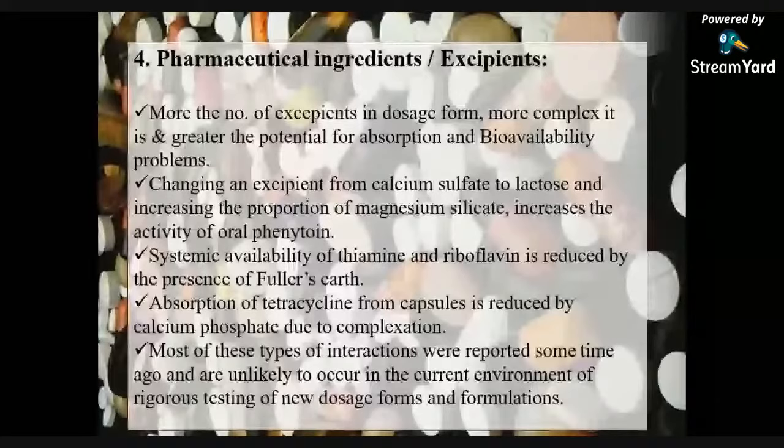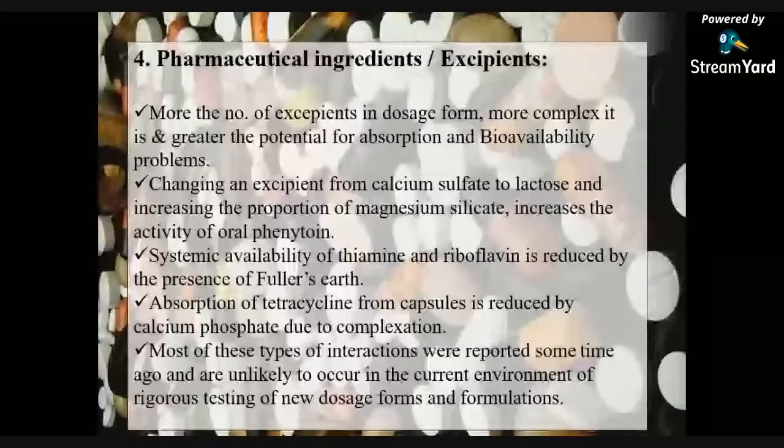Absorption of tetracycline from capsules is reduced by calcium phosphate due to complexation. Most of these types of ingredient interactions were reported some time ago and are unlikely to occur in the current environment of rigorous testing of new dosage forms and formulations.